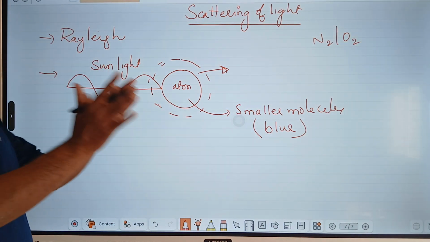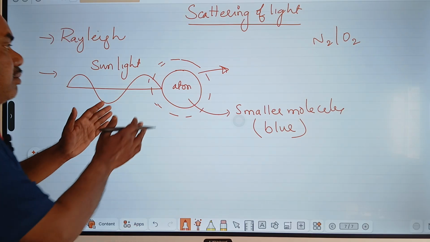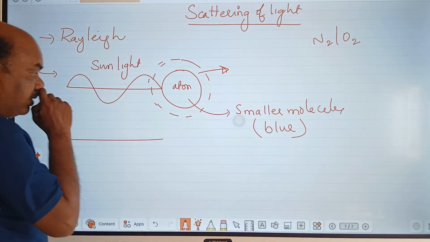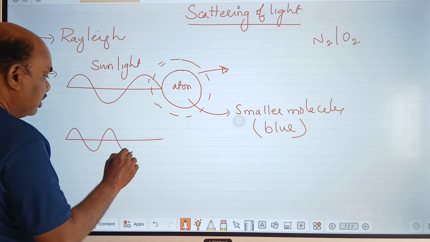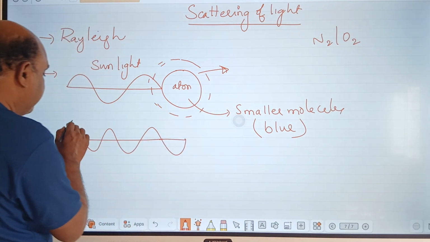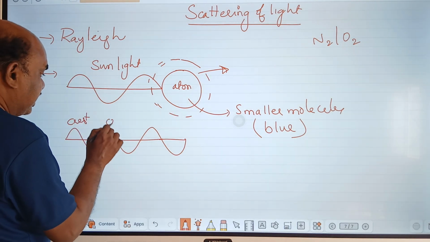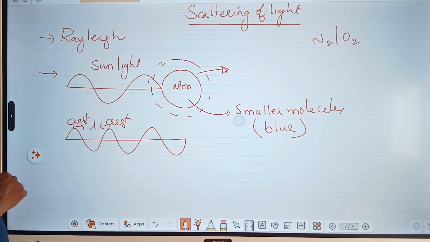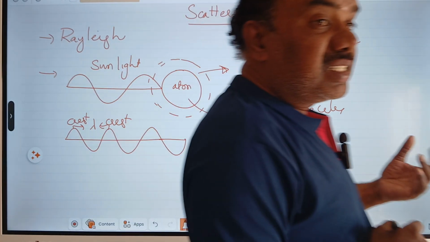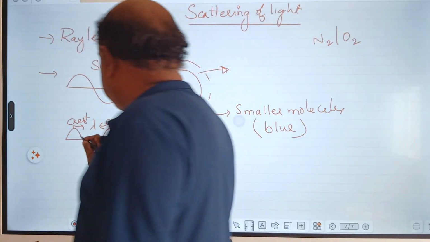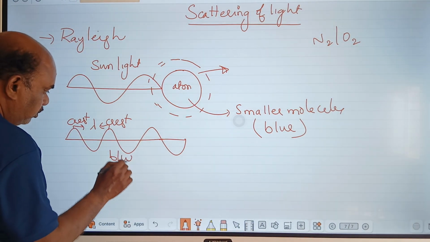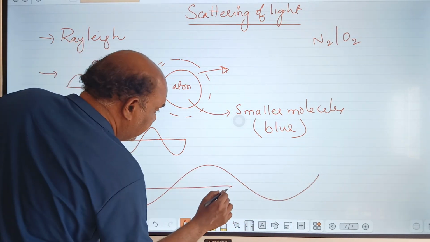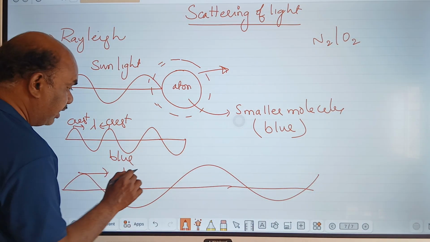Whenever sunlight hits these molecules, what will happen? These molecules emit blue color. Why? Because the blue color wavelength is very, very less. Wavelength is the distance between two successive crests. This is a crest. The distance between these two successive crests is called wavelength. This wavelength is very less for blue color. Now, for red color, the wavelength is very high.